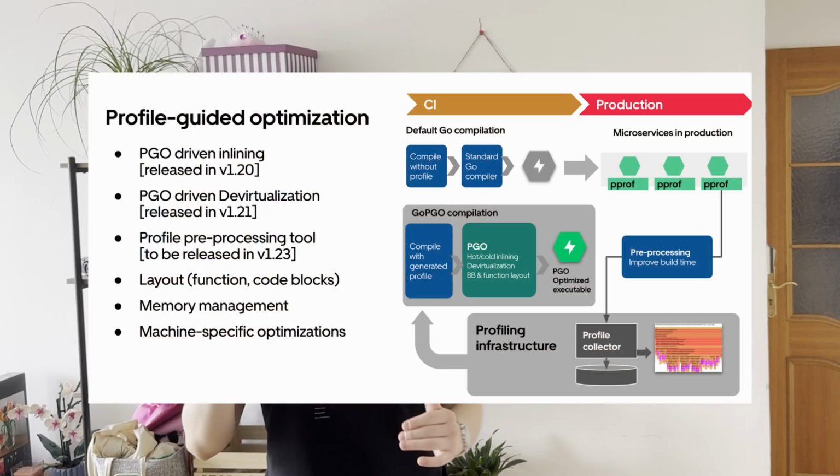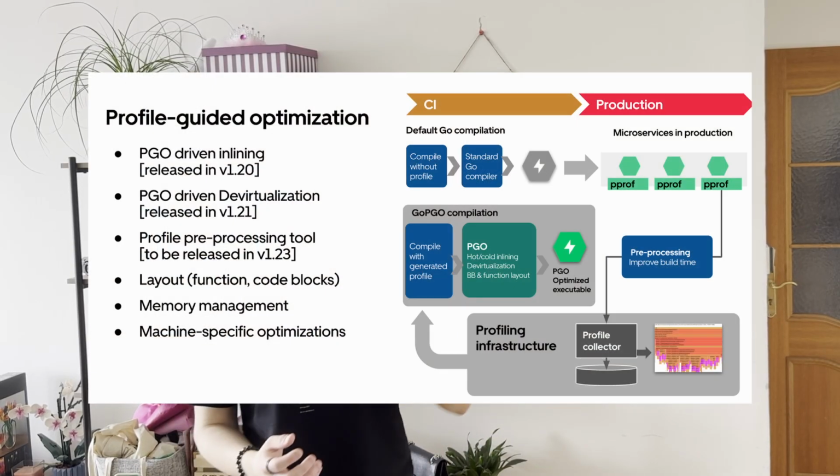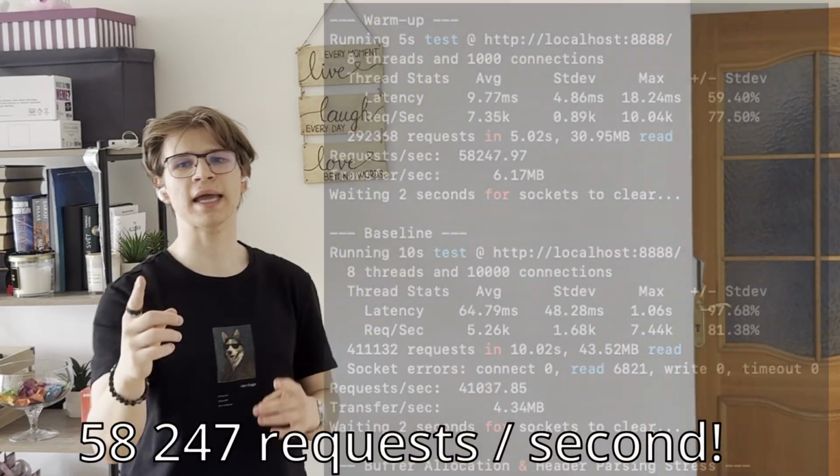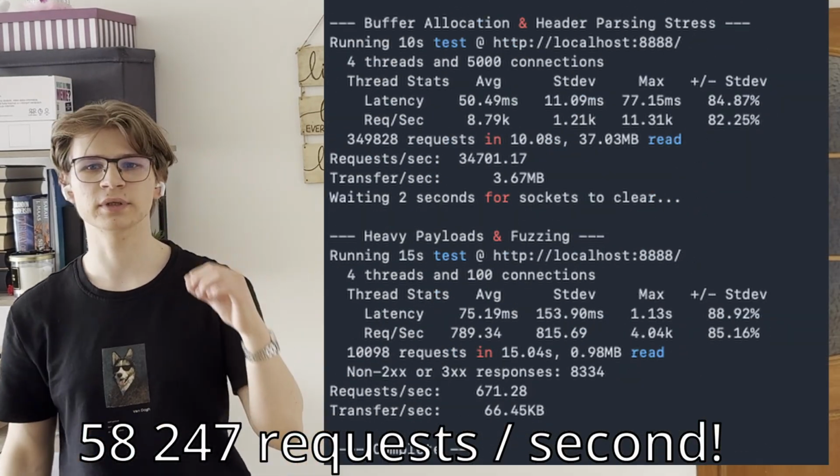The compiler uses this real-world telemetry to inline hot paths, align instructions with the L1 cache, and move error handling out of the way. And finally, what you've all been waiting for, let's run the test one more time. And 58,242 requests per second. This is amazing.